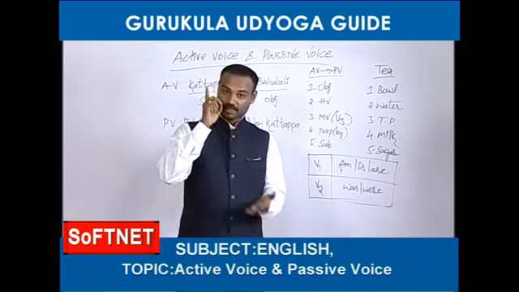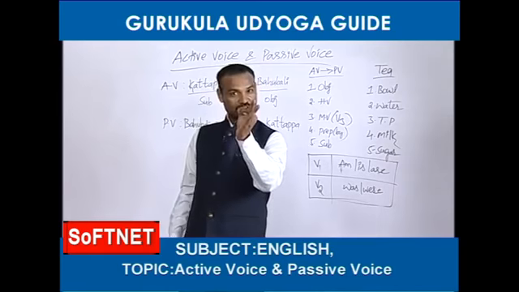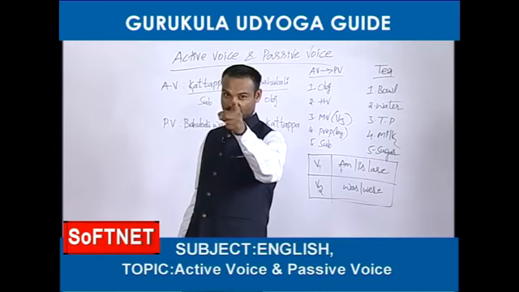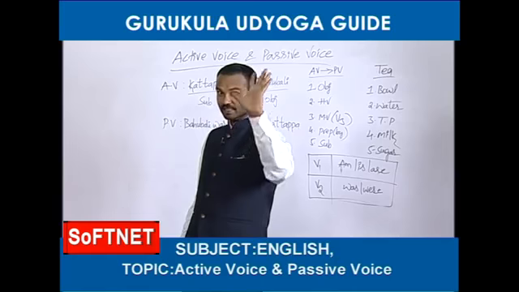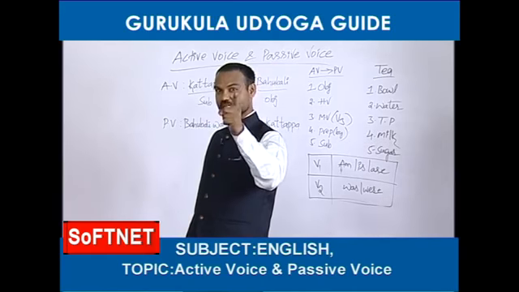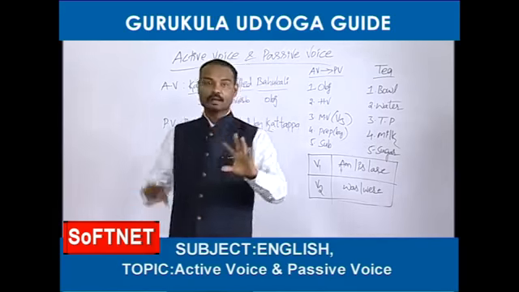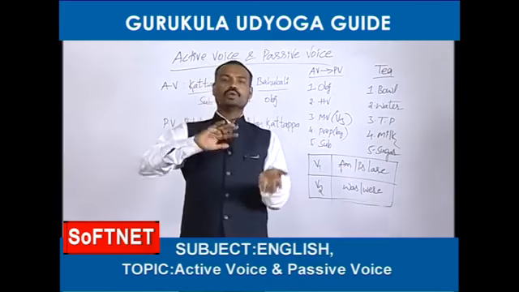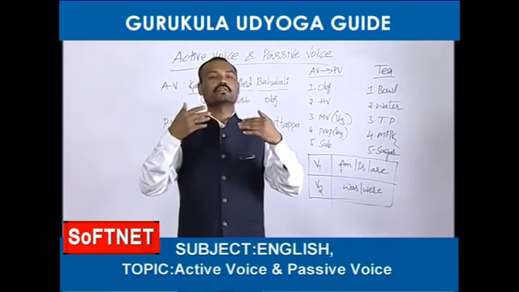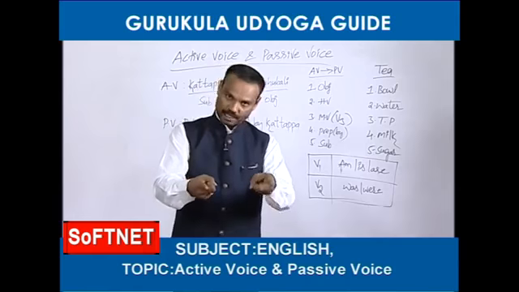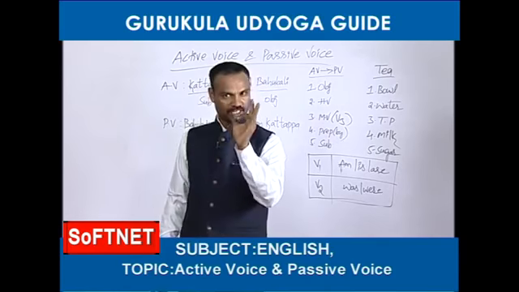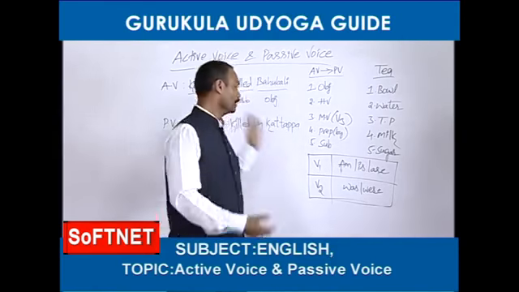But in passive voice, the verb always must be in the third form. Even if you write 1 lakh passive voice sentences, every passive voice sentence must contain only V3. But in active voice, we can use first, second, third or fourth form of the verb. Passive voice means verb third form, never forget my dear friends, right.